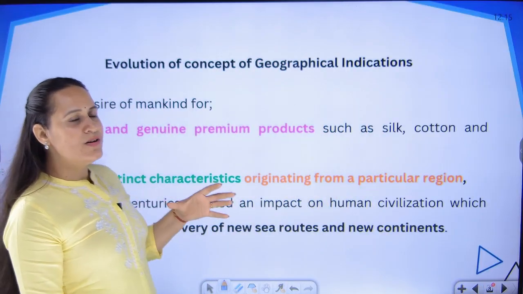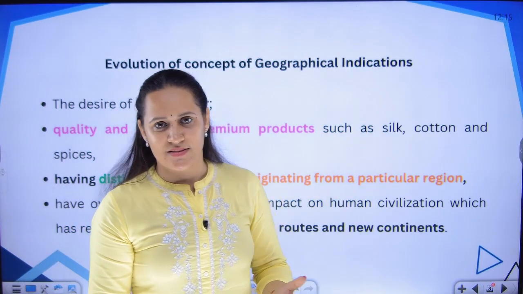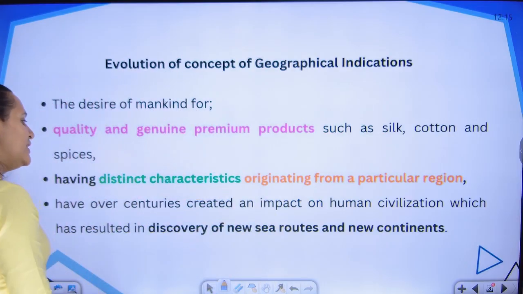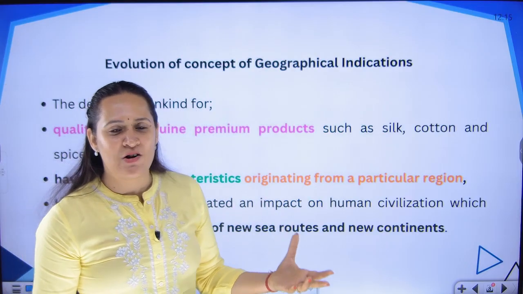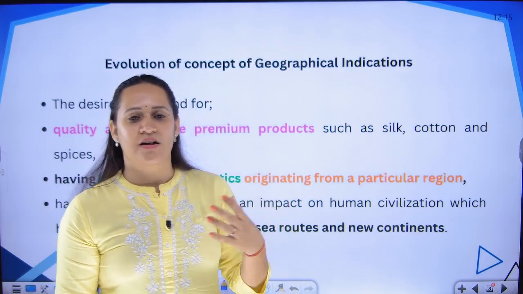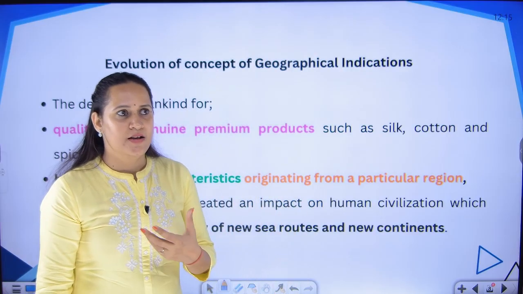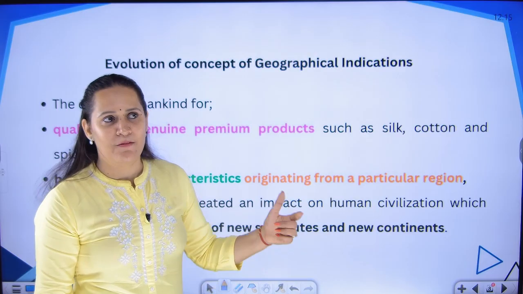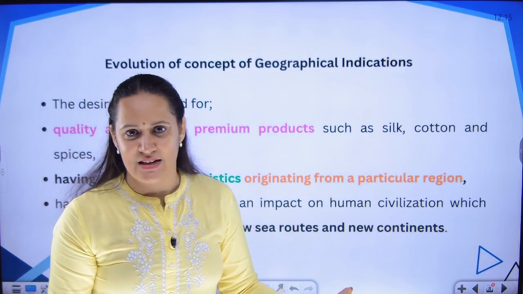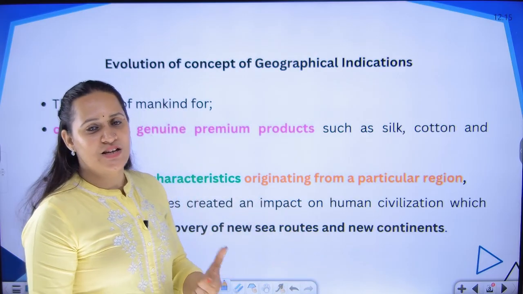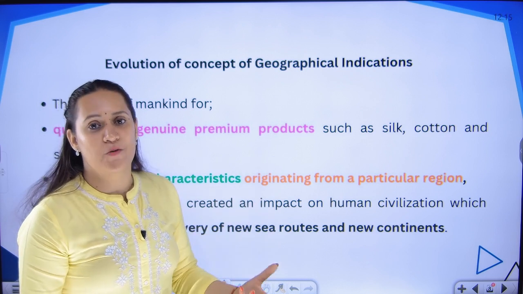Now, let's look at how the concept of GI came into existence. Go back to the history when we did not know how many continents there are, what the map is, where the countries are. We were not aware of anything. People were only discovering new things. They were moving around locations to find new places, to find new products.